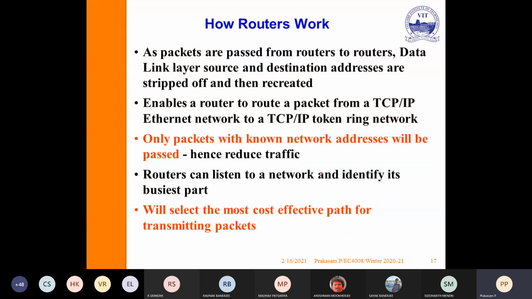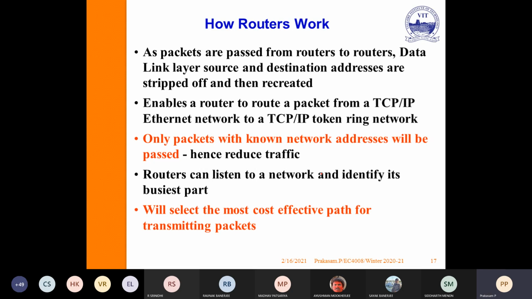How does the router work? As packets are passed from router to router, the data link layer source and destination addresses are stripped off and then recreated. It enables the router to route a packet from TCP/IP Ethernet to TCP/IP token ring or token bus, because it works purely based on the IP address. Only packets with network addresses will be passed. Hence, it reduces the traffic. Only if the IP address is in the respective LAN will it pass; otherwise, it will stop the packets. So if you use a router or an L3 switch, it reduces the traffic.